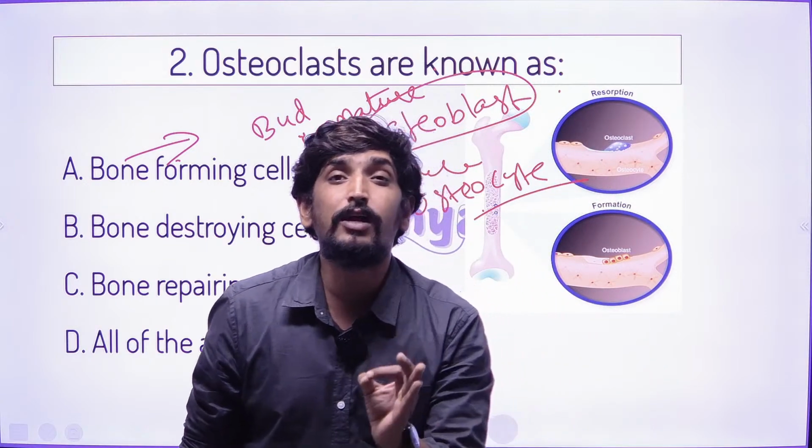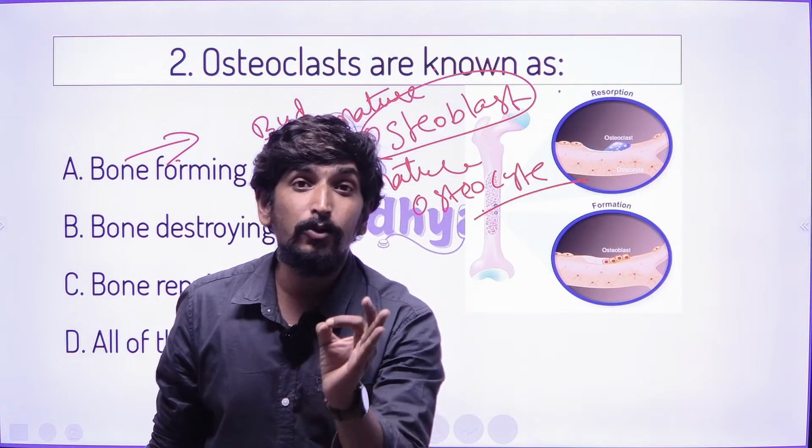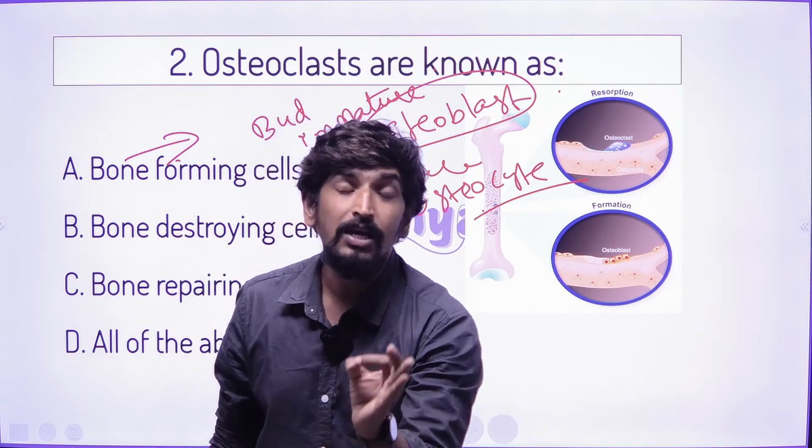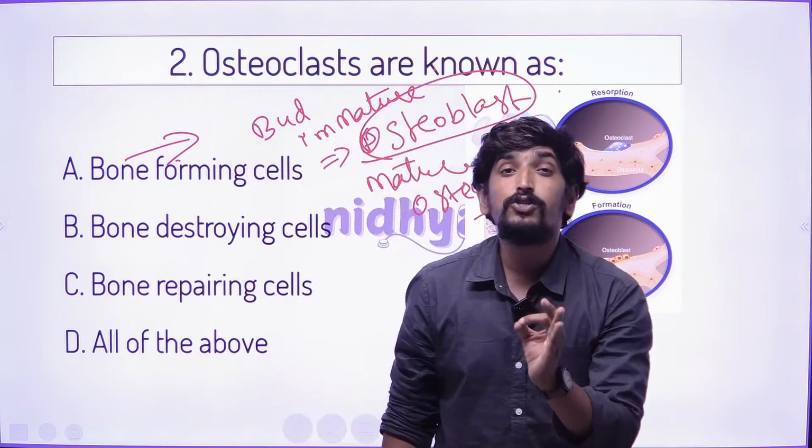That is a functional, matured bony cell.